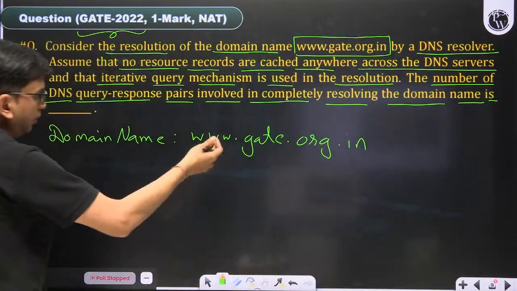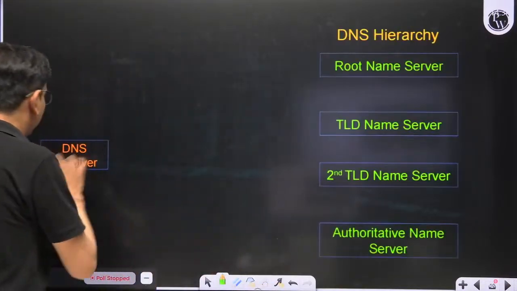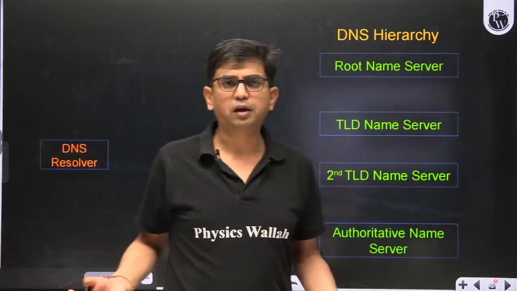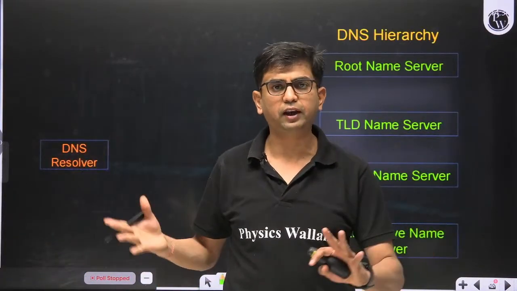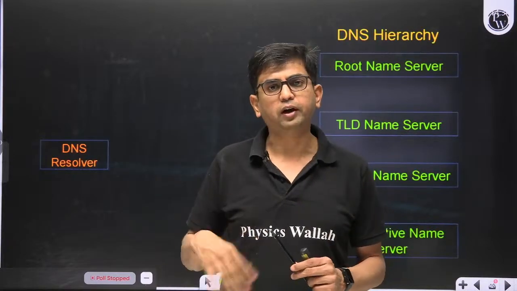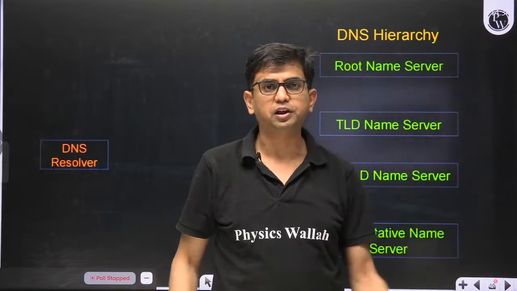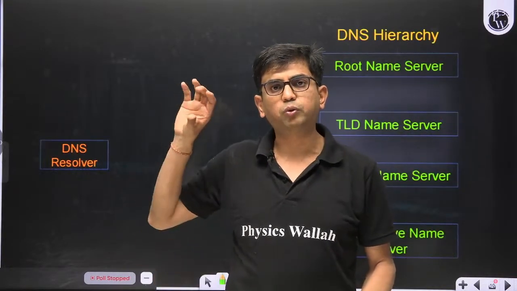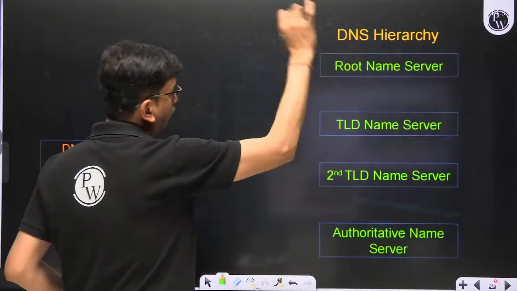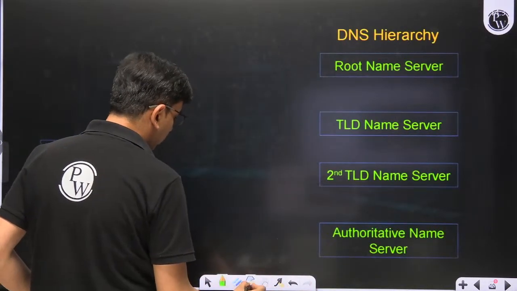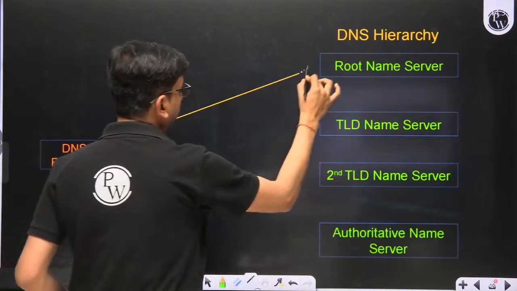So the domain name is given, this one. The picture is showing that the DNS resolver is there. The DNS resolver can be executed by either you or your service provider. Anyone can execute the DNS resolver. Here I am not interested in where the DNS resolver is running, in your machine or in ISP machines, anywhere, but we are talking with respect to the DNS resolver. So the DNS resolver is making the query to the root name server first in the DNS hierarchy.